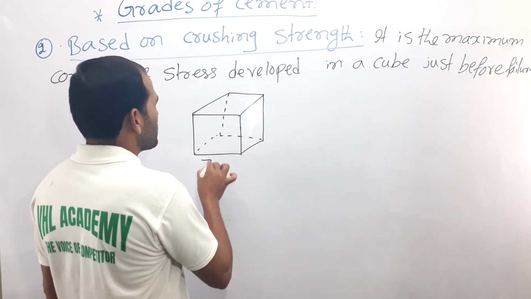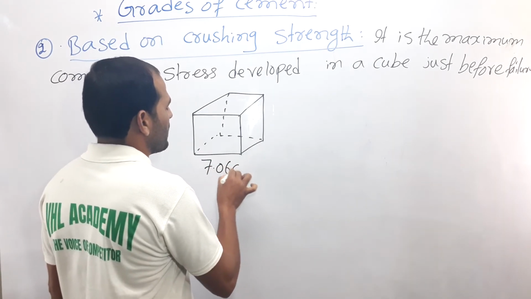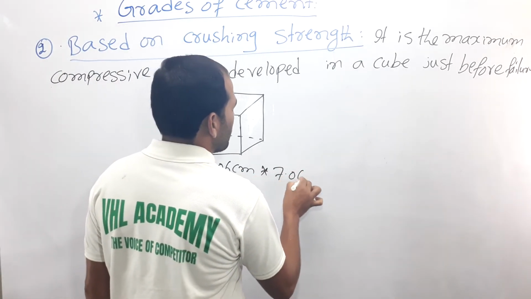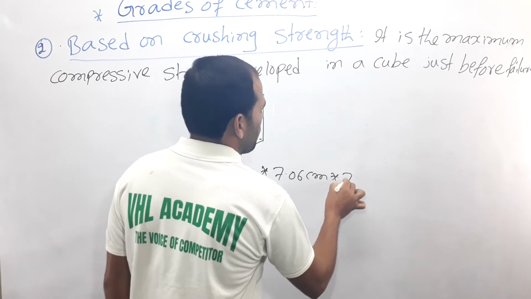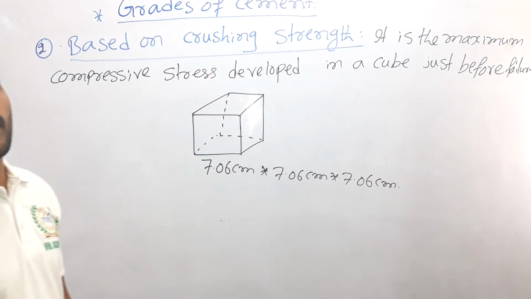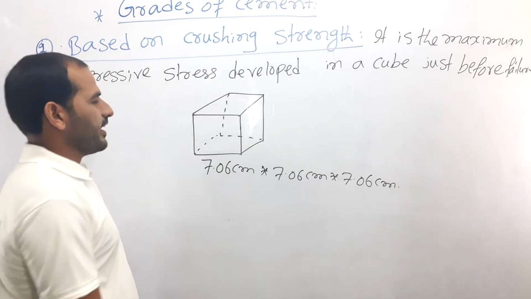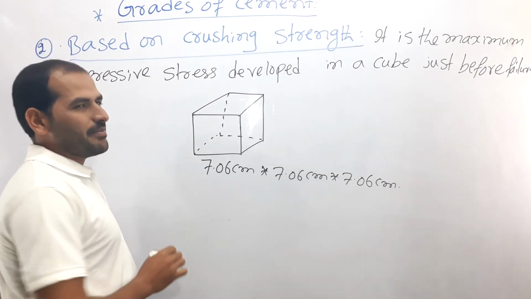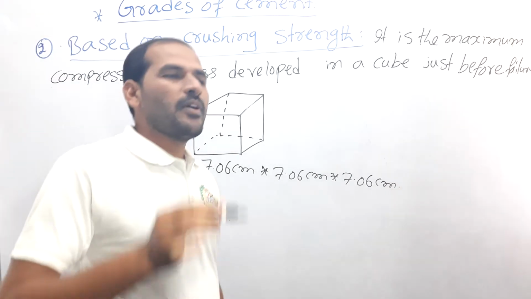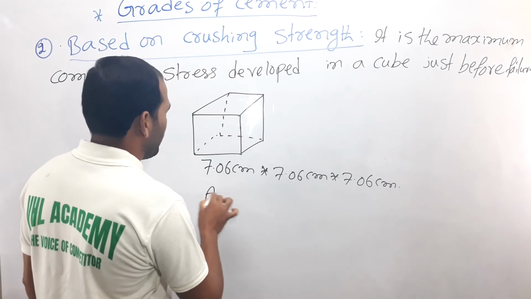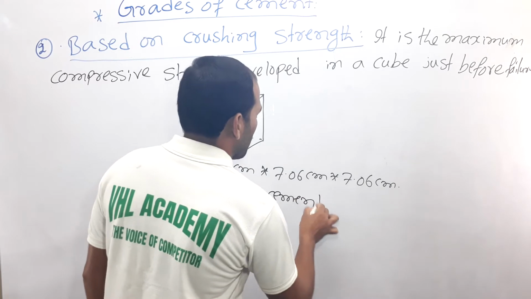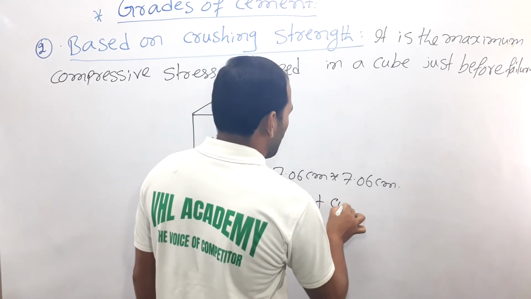For the determination of crushing strength of the cement, as per Indian standard code, we use 7.06 centimeter into 7.06 centimeter into 7.06 centimeter. This is also very, very important, my dear, right? Sometimes the examiner asks, what is the area of the cement cube?